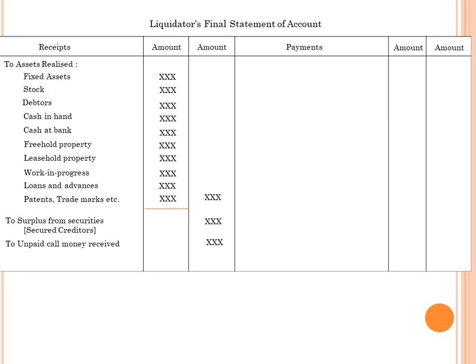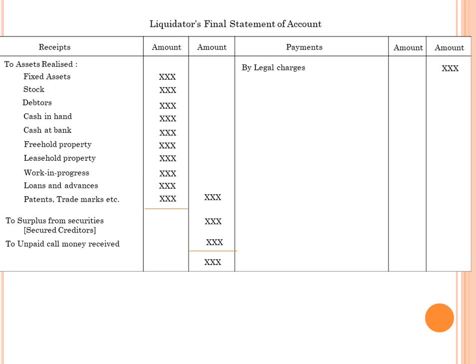Okay. So what is meant by secured creditors? The company borrowed a loan from banks with some surety. It may be land and building or shares. Okay, find the total. So this is the total receipts. Out of the total receipts, we have to pay the settlements one by one.